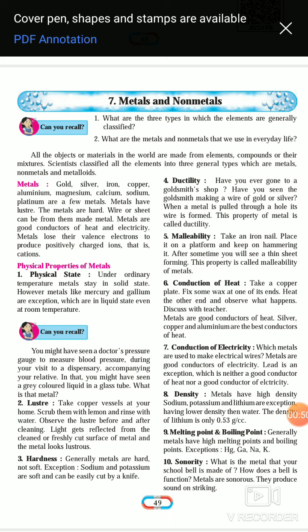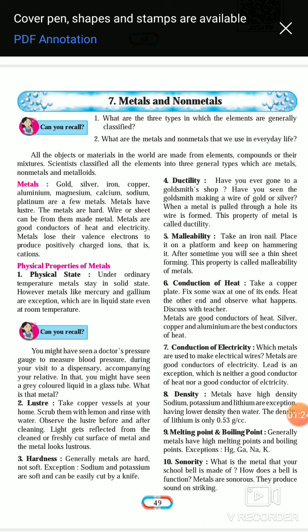And non-metals just like calcium carbonate, chuna, as we call it, and the non-metals like various substances which are used in our food also, like salts. The substances which don't have the properties like metal, we include in non-metals. So let's start the lesson, metals and non-metals.